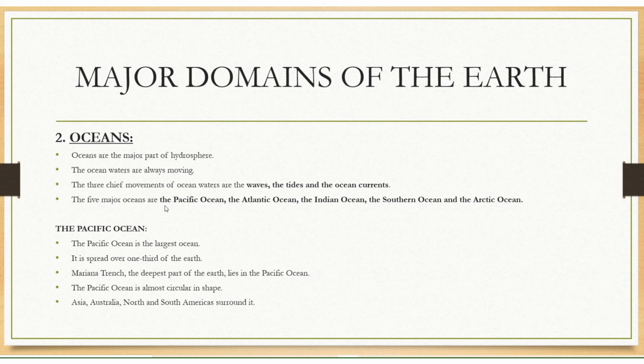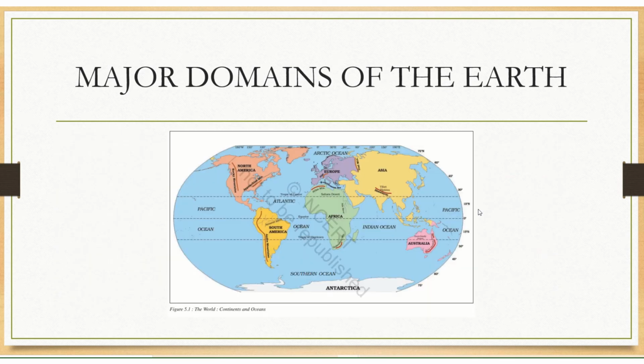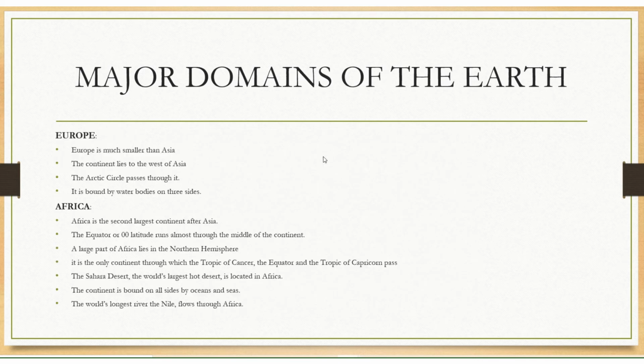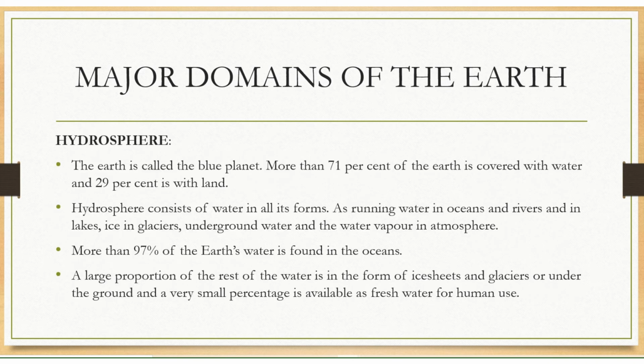The five major oceans are the Pacific Ocean, Atlantic Ocean, Indian Ocean, Southern Ocean, and Arctic Ocean. These are the main important oceans.